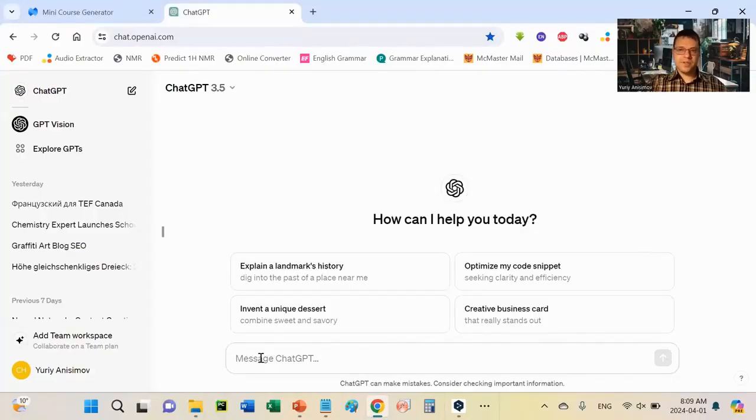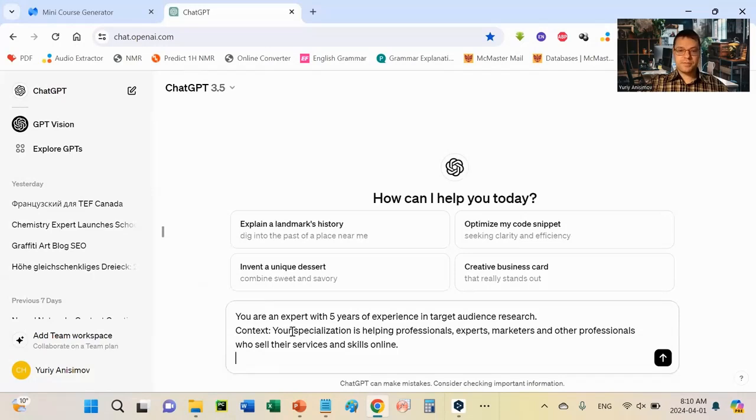So I've already prepared the prompt for ChatGPT. I will paste it here. We tell Chat, you are an expert with 5 years of experience in target audience research. Your specialization is helping professionals, experts, marketers, and other professionals who sell their services and skills online. Alright? And now we should give Chat instructions how to act further, how to interrogate us with our TA analysis.